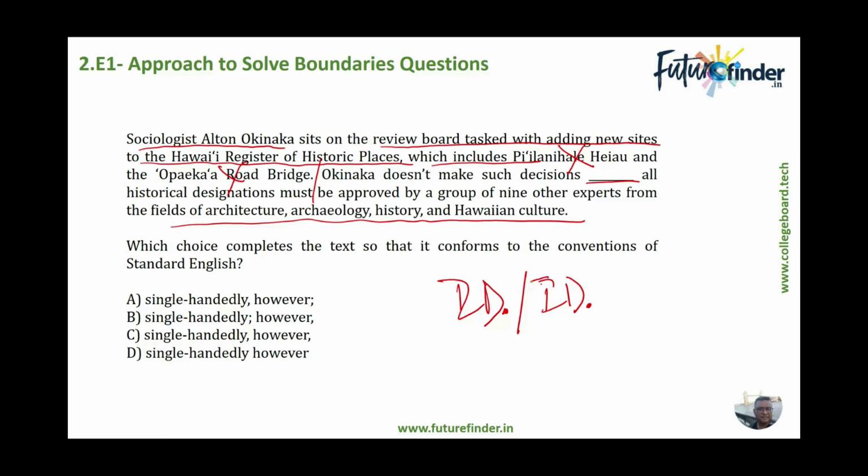So this is a typical independent kind of scenario. So we have to rule out all commas if we can find them between the two. C is ruled out. D doesn't have any punctuation, so ruled out. The answer choices that we are left with are answer choice A and answer choice B.